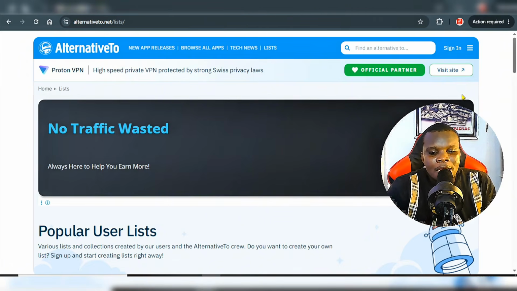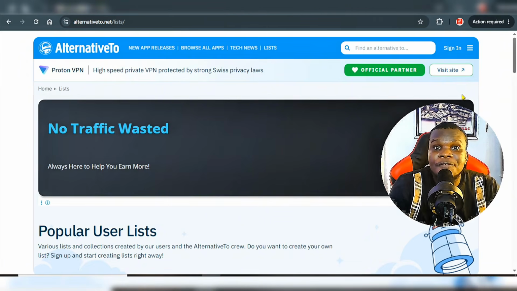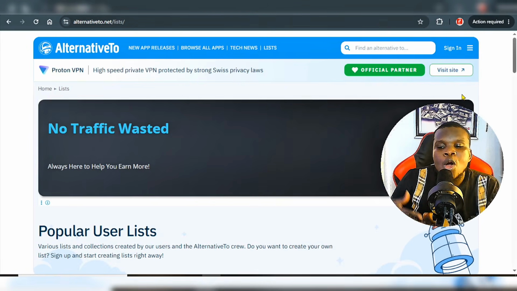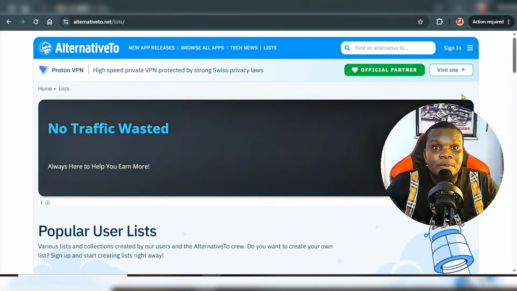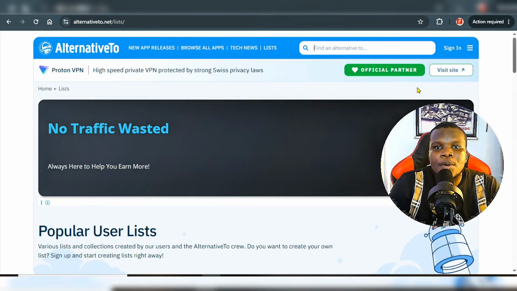Okay, for instance, if you have CapCut, which is for video editing, and you feel like CapCut is overcharging you, or you feel like you don't have money to pay for the pro version of CapCut, okay, what you need to do is simply come over to this platform right here and search for CapCut alternative.